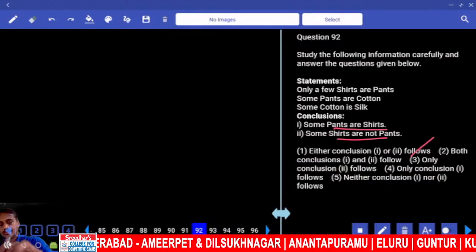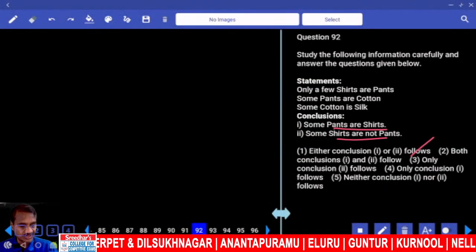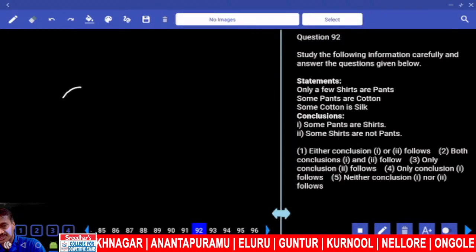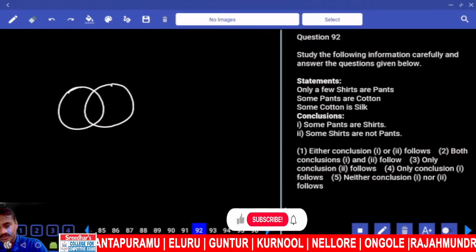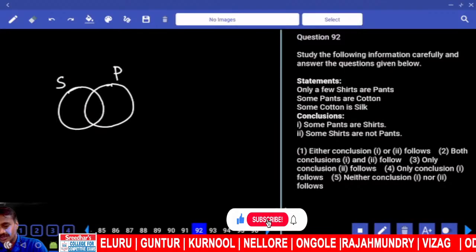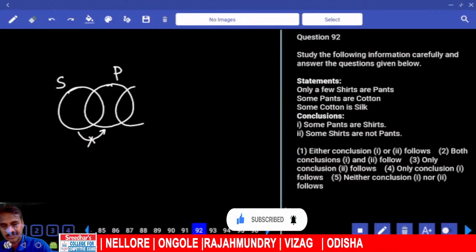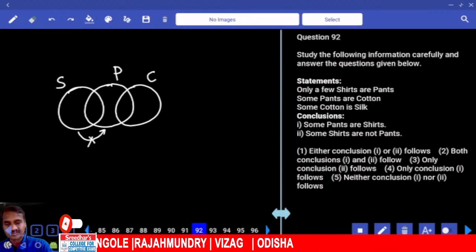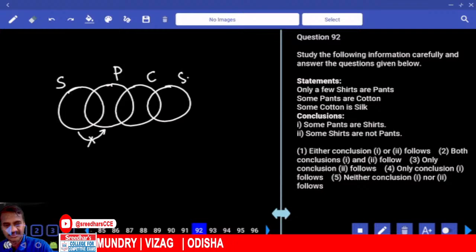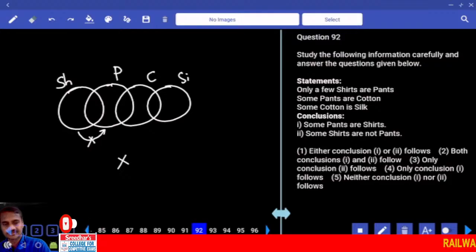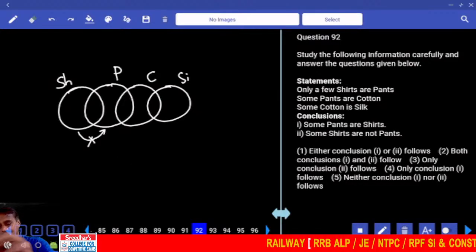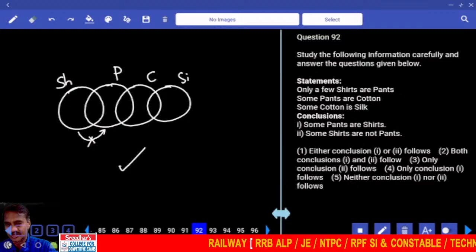Then 92: only a few shirts are pant. Only some of the shirts are pant but not all. Now these are the shirts that are pant but not all. All shirts cannot be a part of pant. And some pants are cotton. Pant and cotton. Some cotton is silk. Now this is cotton silk shirt. Then some pants are shirts, false. And next, some pants are shirts, correct kada? Now some pants are shirts, that is definitely true. Then next one.